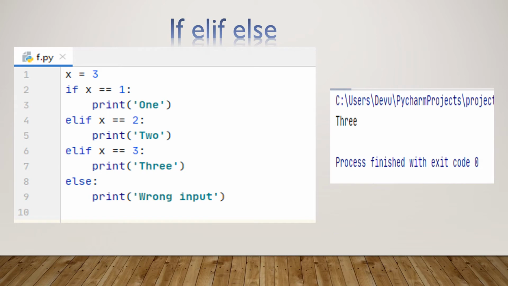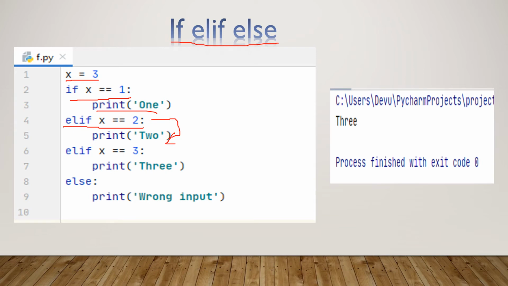Next conditional control structure is if, elif, else. Here elif stands for else if. For example, x is defined as 3 here. If x equal to 1, if this condition is true, it will take the statement print 1. If the condition is false, it will check another condition, elif x equal to 2. So elif is used to check the condition. If this statement is true, it will execute the statement print 2.